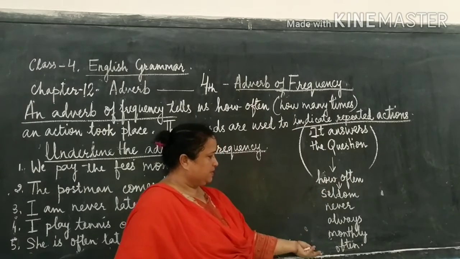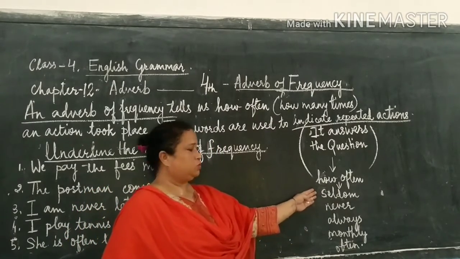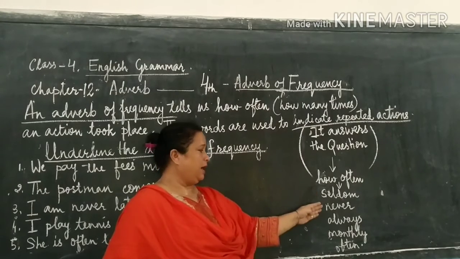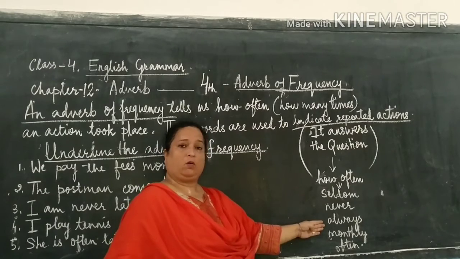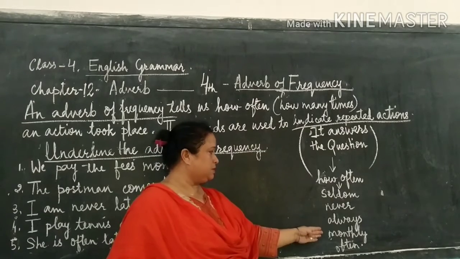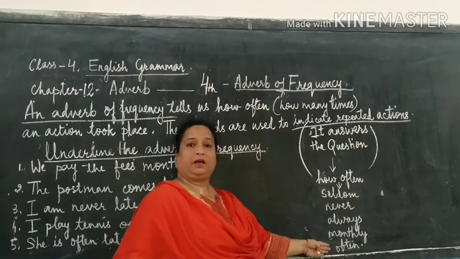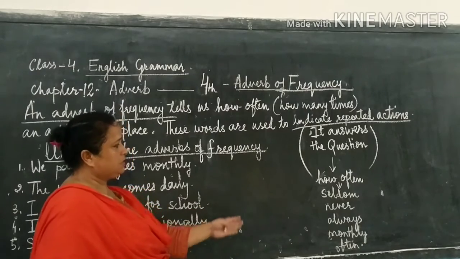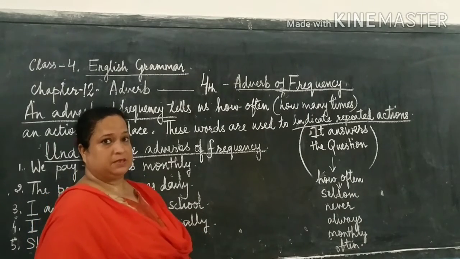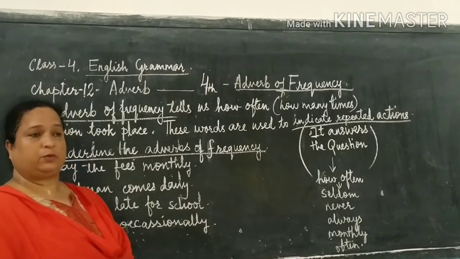Here I have written some examples. Like seldom. I seldom go to the market. I am never seen outside the office. I always help others. I go to the zoo monthly. I often pay my fee on time. So these are some words used in sentences that tell us about adverb of frequency.